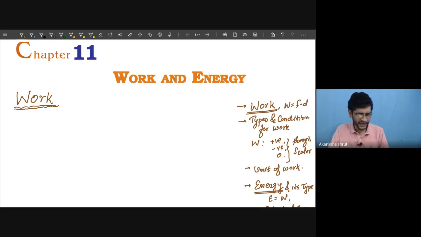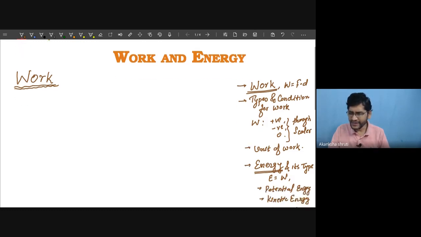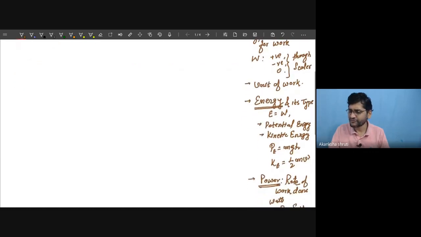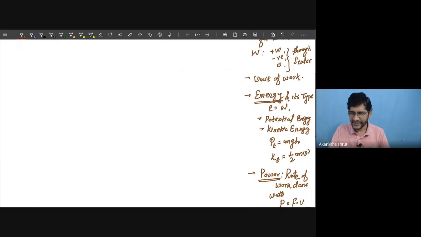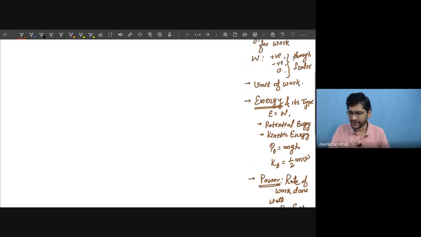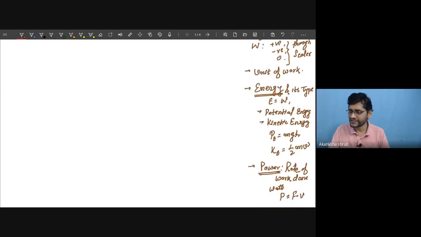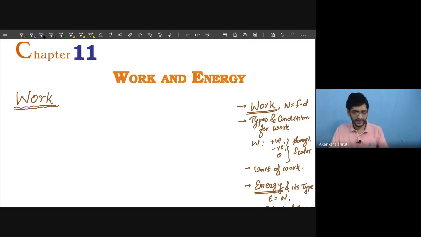The next topic is energy. What is this energy? That will be learned. Then the types of energy like potential energy and kinetic energy, and their formulas, we have to learn. Then the last topic is regarding power. So what is this power? Power is the rate of doing work, and the formula for power is force into velocity. And the unit of power is watt. These are the three things that we have to learn in this chapter.